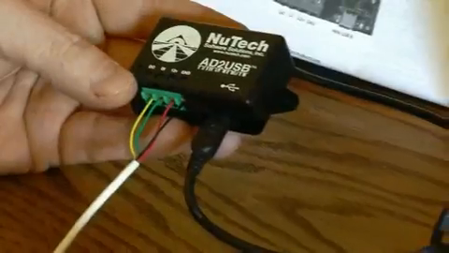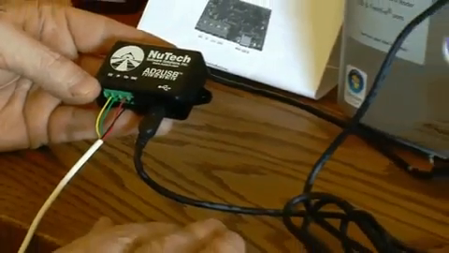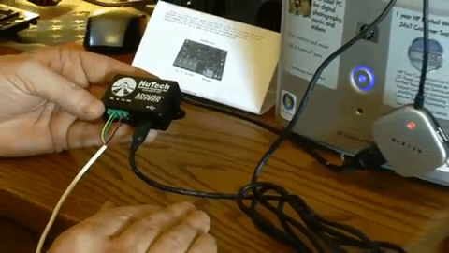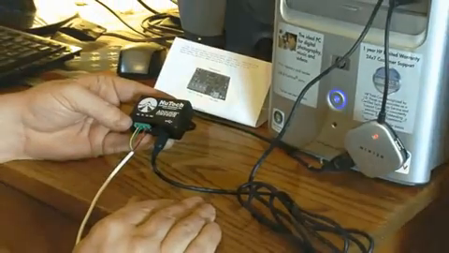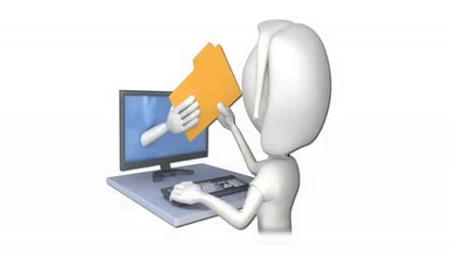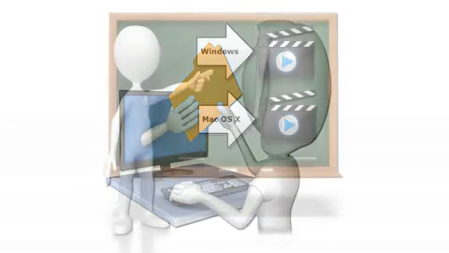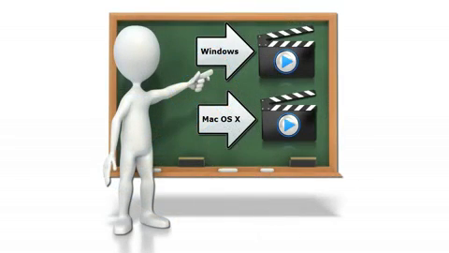Now that your AD2USB is connected to your alarm panel and your computer, watch the next video in our series that shows you how to get and install the software for your operating system. Choose the video for either Windows or Macintosh OS X.